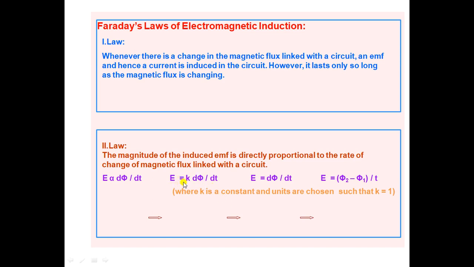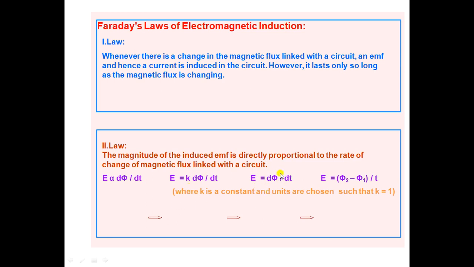So E is equal to k times d phi by dt. If the units are chosen such that k is equal to 1, then E is equal to d phi by dt.